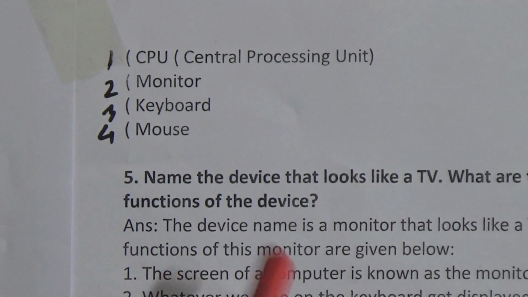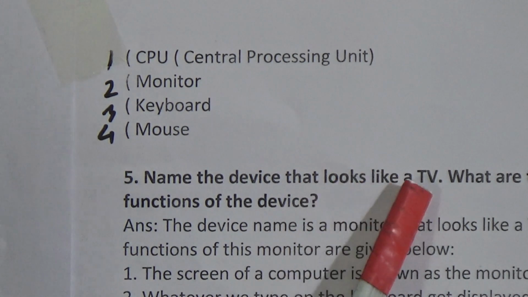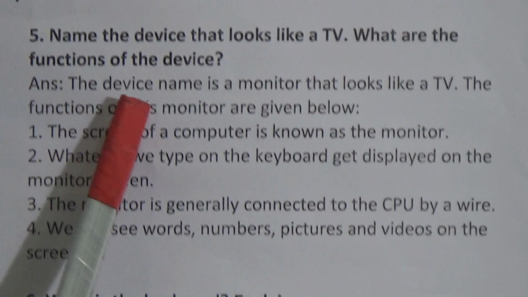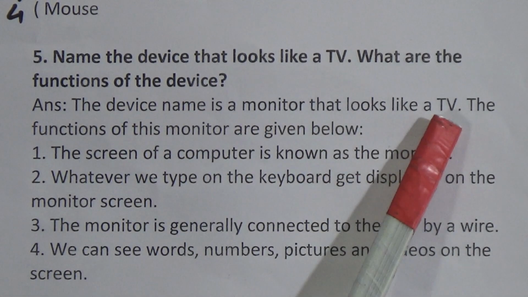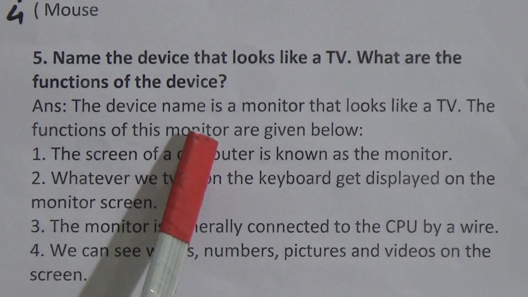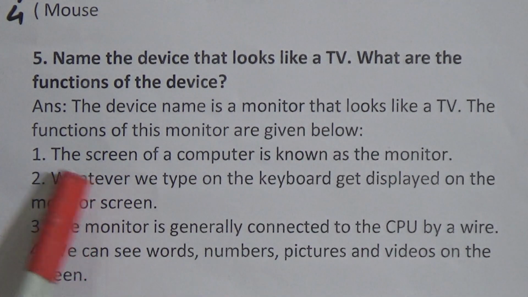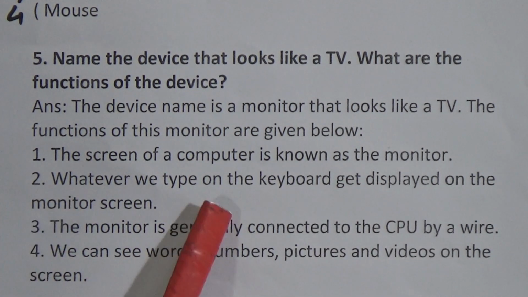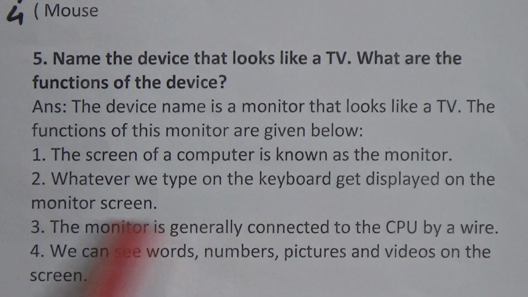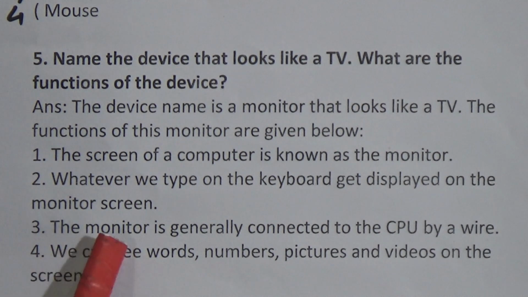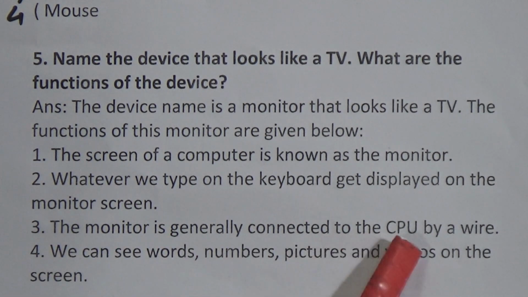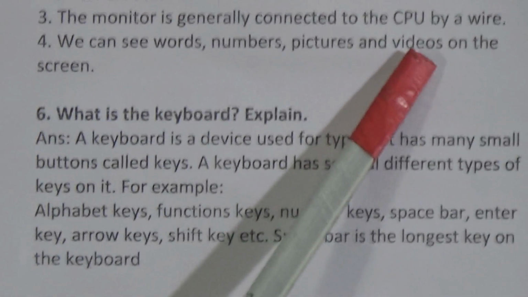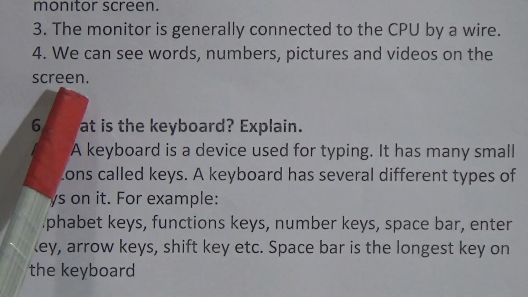Next question number 5. Name the device that looks like a TV. What are the functions of the device? Our answer will be: the device name is a monitor that looks like a TV. The functions of this monitor are given below. Number 1, the screen of a computer is known as the monitor. Number 2, whatever we type on the keyboard gets displayed on the monitor screen. Number 3, the monitor is generally connected to the CPU by a wire. Number 4, we can see words, numbers, pictures and videos on the screen.